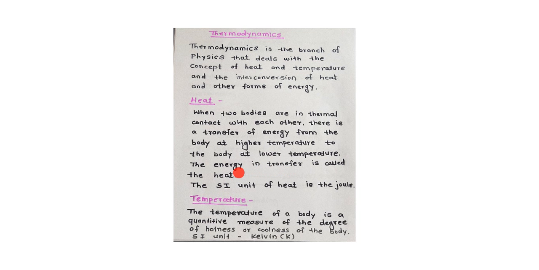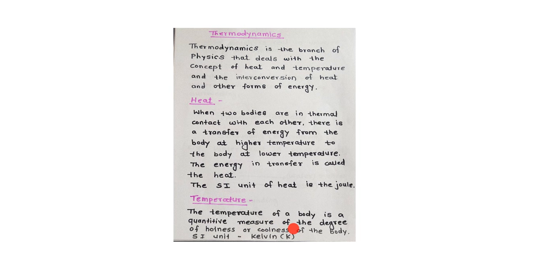SI unit of heat is the joule. And also, when two parts of a body are at different temperatures, there is a transfer of energy from the part of the body at higher temperature to the part at lower temperature. Now, second is temperature. Temperature of a body is a quantitative measure of the degree of hotness or the degree of coolness of the body.